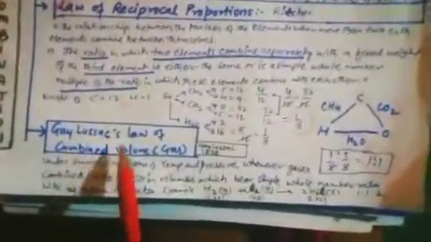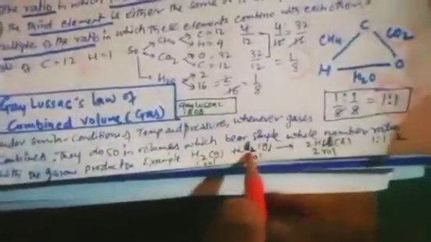Next is Gay-Lussac's law of combining volumes, given by Gay-Lussac in 1808. According to him, under similar conditions of temperature and pressure, whenever gases combine, they do so in volumes that bear a simple whole number ratio to each other and to the gaseous product. Suppose hydrogen gas combines with chlorine gas to form HCl gas.